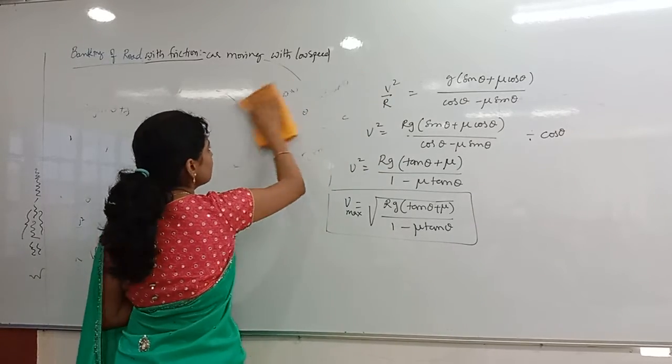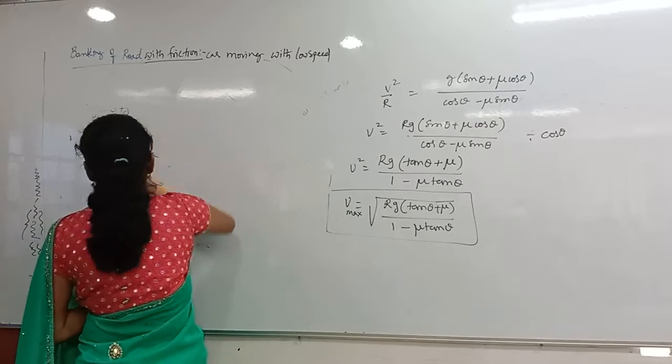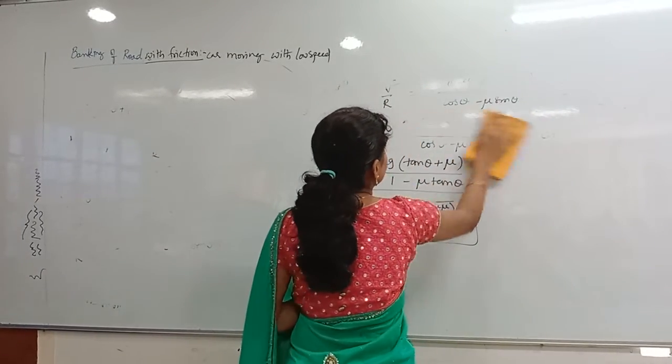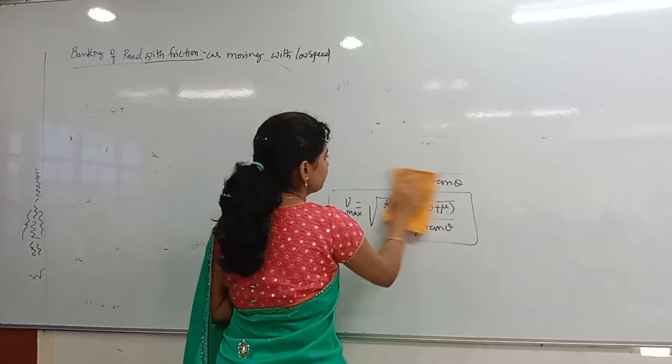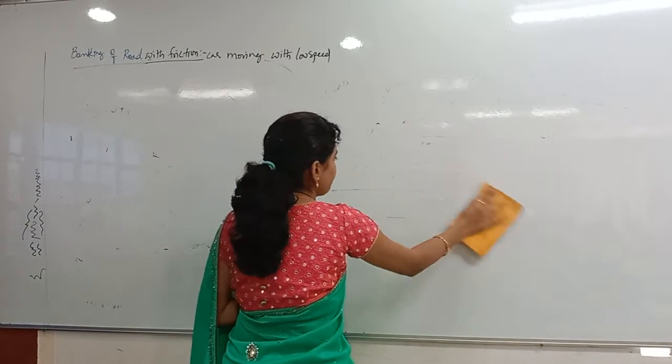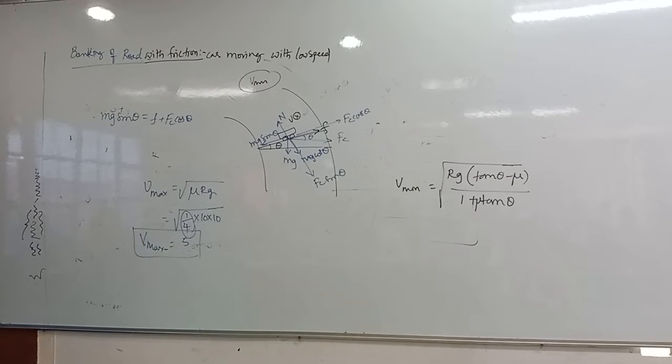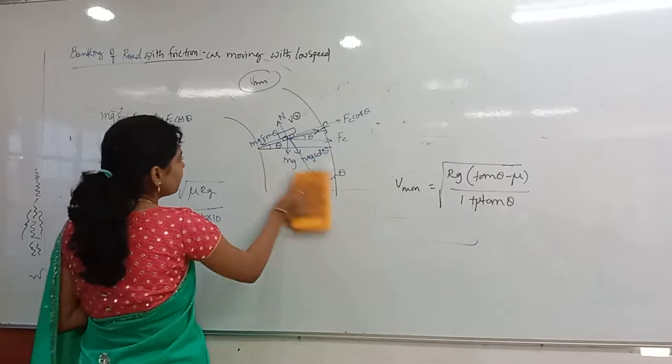Draw the diagram correctly, then you will get the answer automatically. Minimum safest velocity only I said. 6.25 will come. Minimum banking you have to find out without friction.